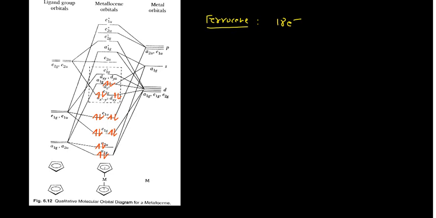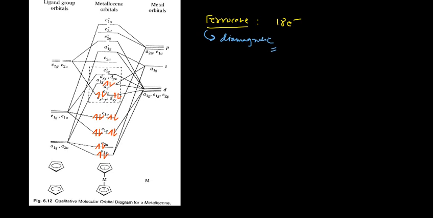Okay, so you can see here both the electrons are paired in that case. So this is actually diamagnetic in nature. Please remember, this ferrocene is diamagnetic. This is diamagnetic in nature. No unpaired electrons are present.